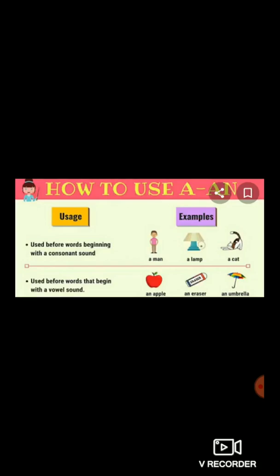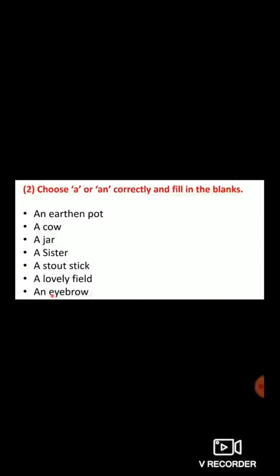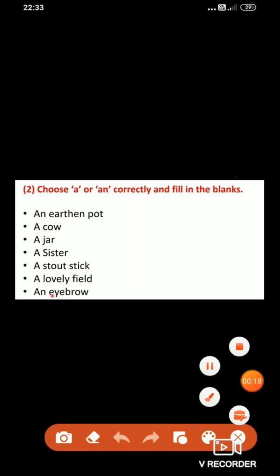Understood with this? Now the next question, you are going to tell me the answers. So students, this is question number 2. You have to note it down in your English notebook and write the heading: choose a or an correctly and fill in the blank. Now students, you can see the first question is given: an earthen pot. Here we use the article an. Why do we use an? Because earthen pot is a word which begins with a vowel sound. So before that we use an.